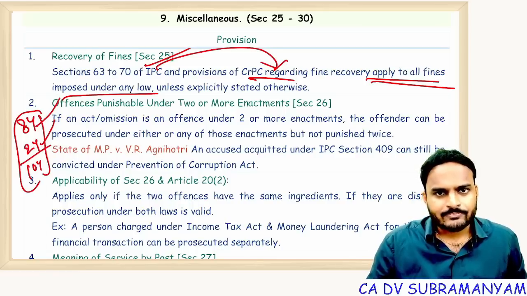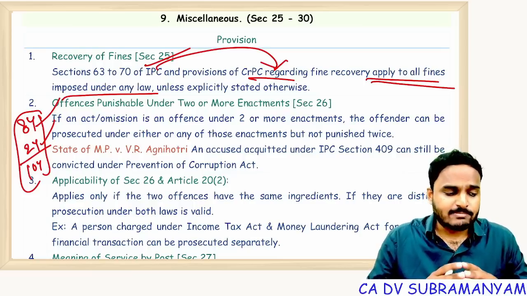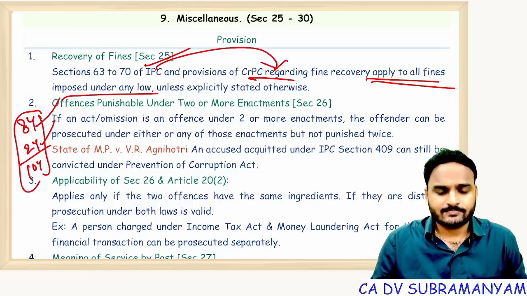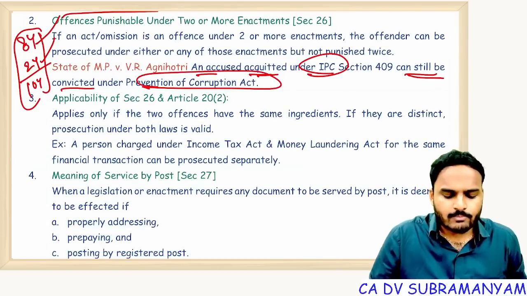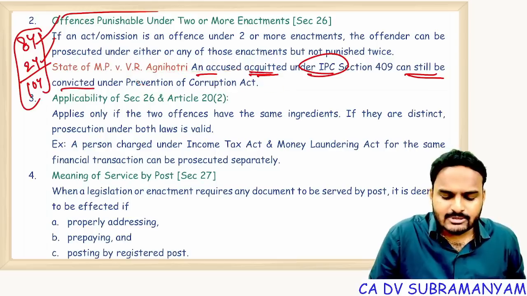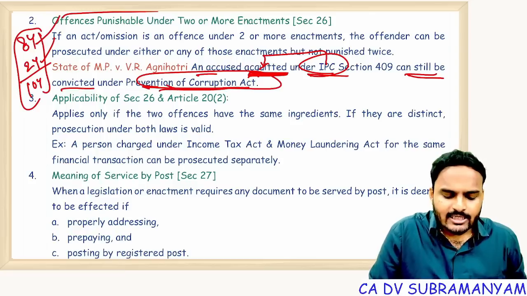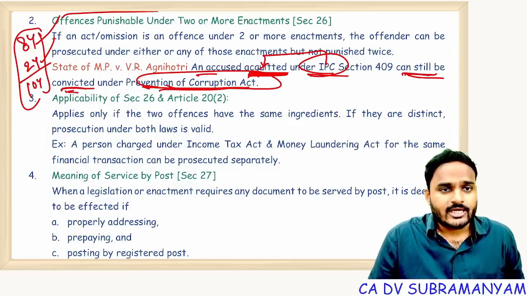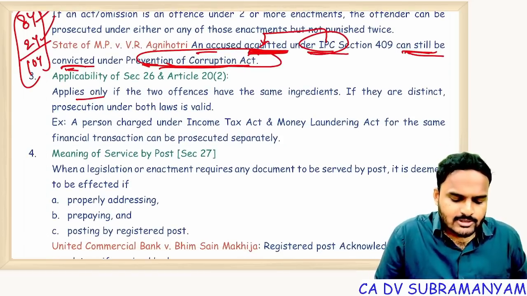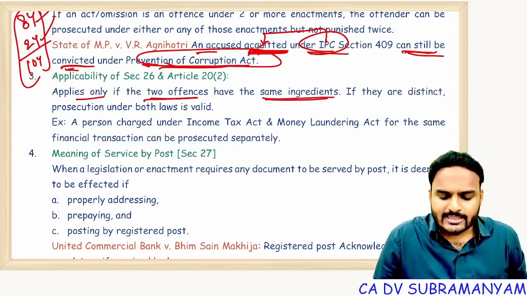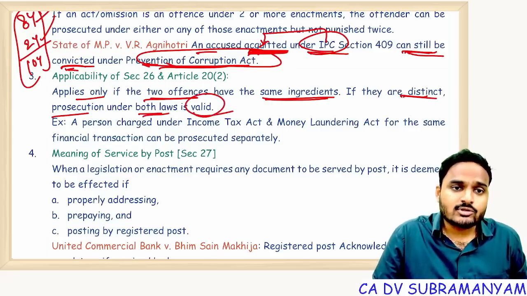Getting my point, students? The important point is the offense should be similar, explained in a similar way under both enactments. An accused acquitted under the IPC can still be convicted under the Prevention of Corruption Act. Acquitted means released from all charges under the IPC, he may be innocent, but under the other act, if guilt is proved, he will get punishment. First of all, this applies if two offences have the same ingredients. If they are distinct, prosecution and punishment under both laws is valid.